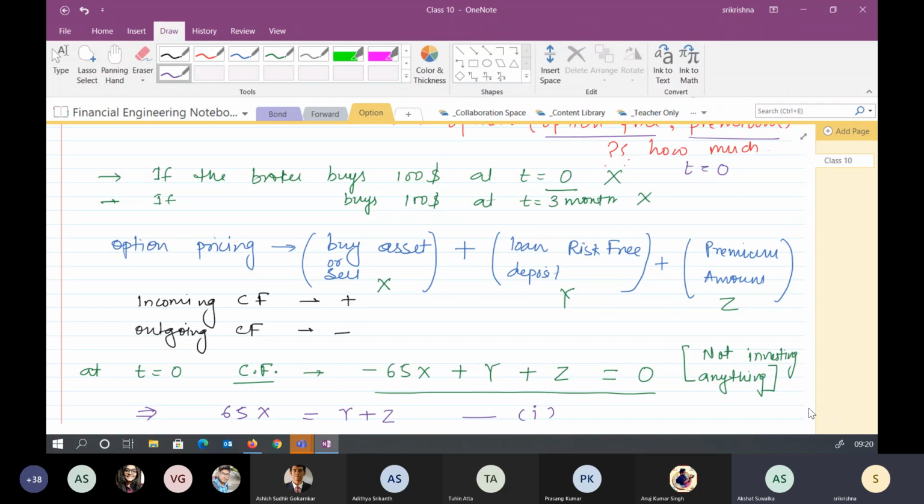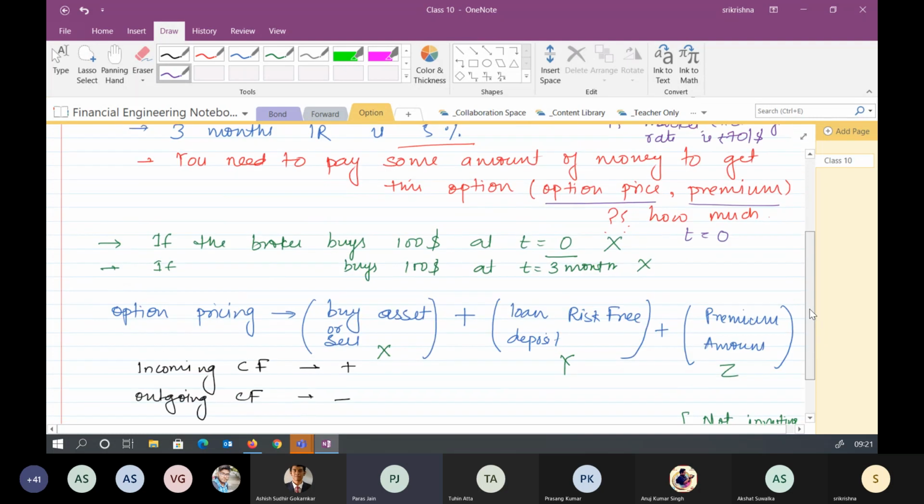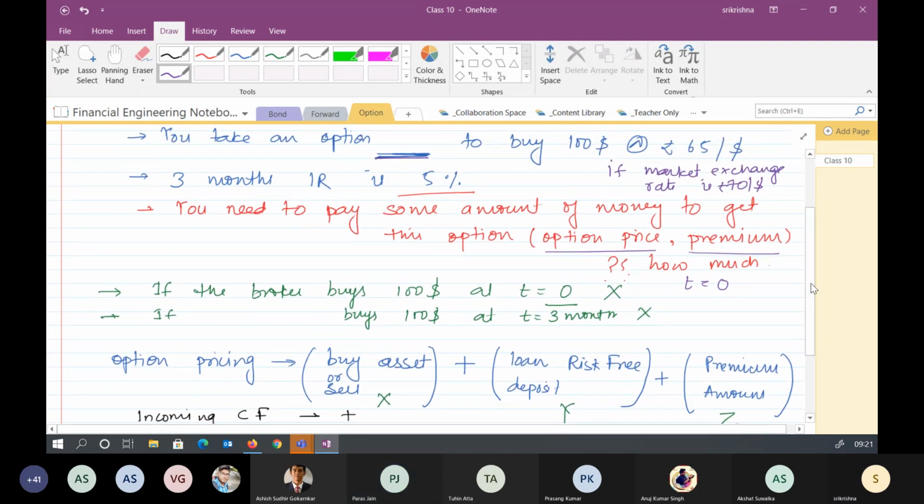Sir, can you go through the last red line once again? The line written in red: this payment will always be done at T is equal to 0. Yes, now I have gone to the red one. If you can see, ask me what is your question.